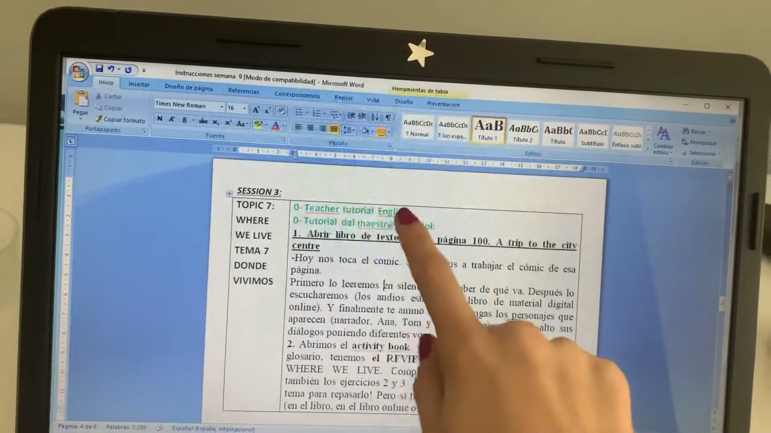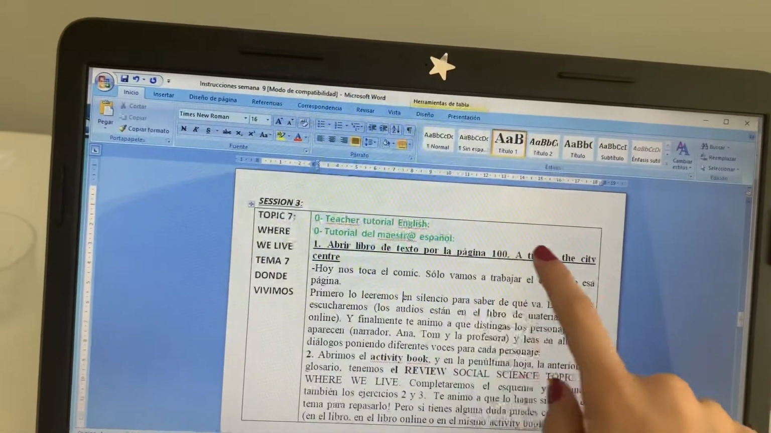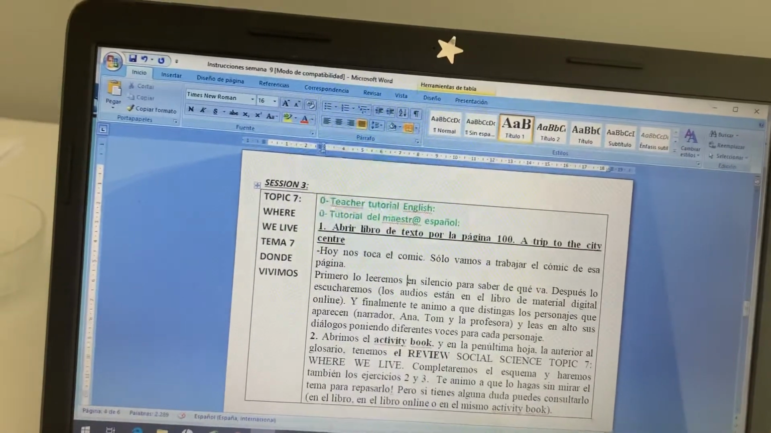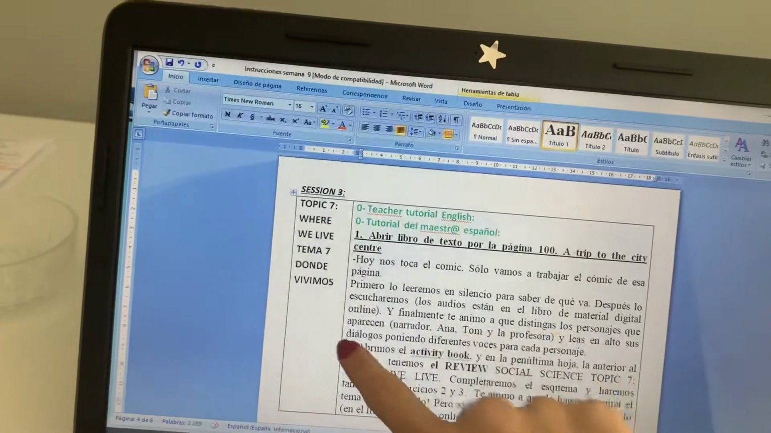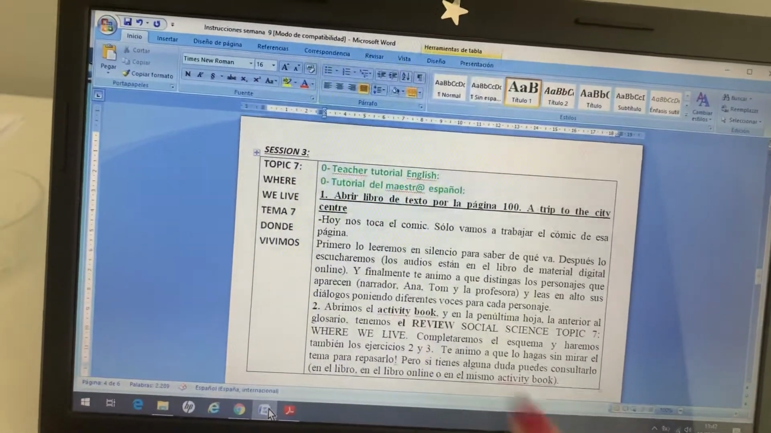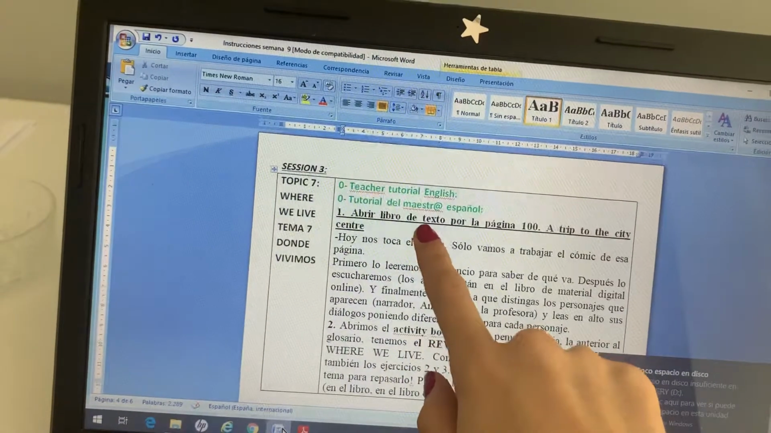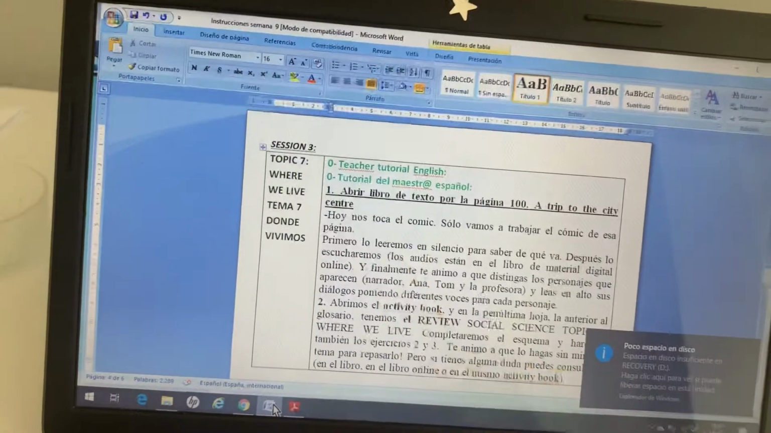You remember that these green sentences are to include the links to these videos in YouTube that I am recording right now in English and later in Spanish. Here we have 1 and 2 that are the tasks that we have to do today. The first one says that we have to open the social science book on page 100 because today we are going to work on the comic.